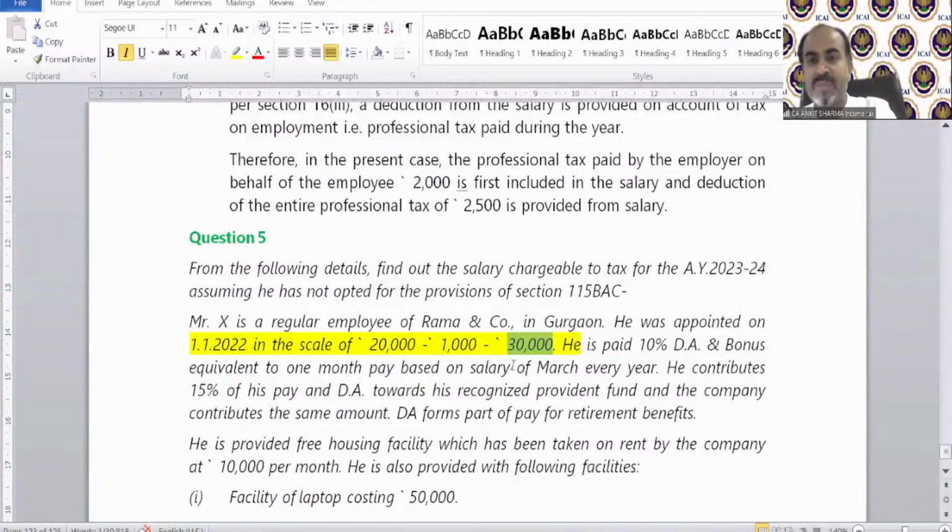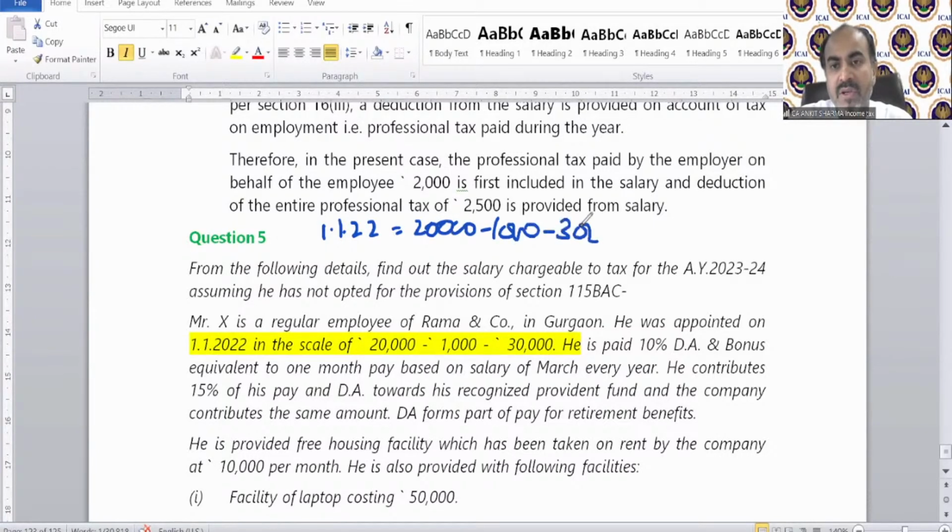So in this question, it has been given that the scale from 1st January 2022 was 20,000-1,000-30,000. That means from 1st January 2023, he or she will receive 21,000 per month. For the previous year 2022-23, we need to see how much basic salary there will be.